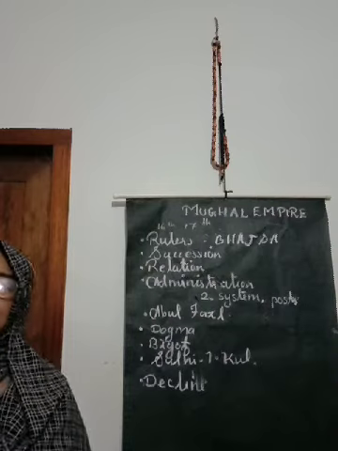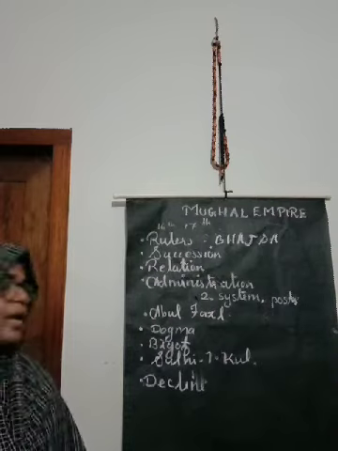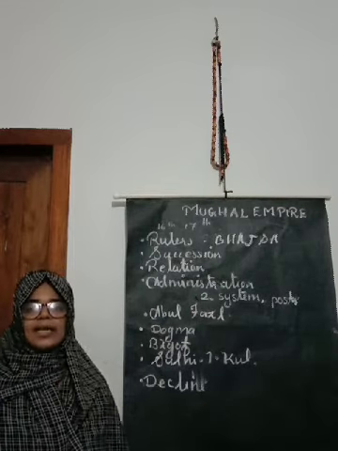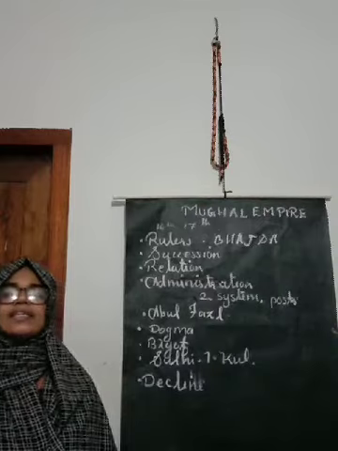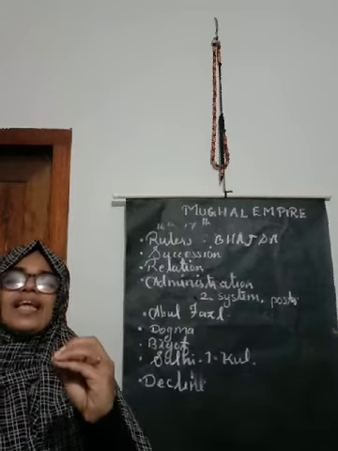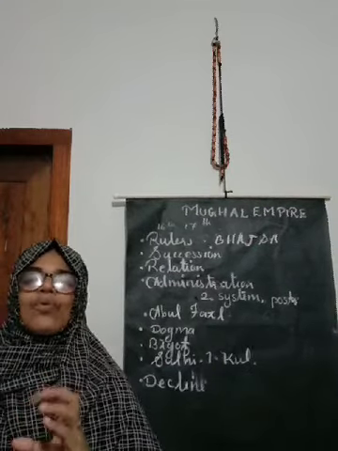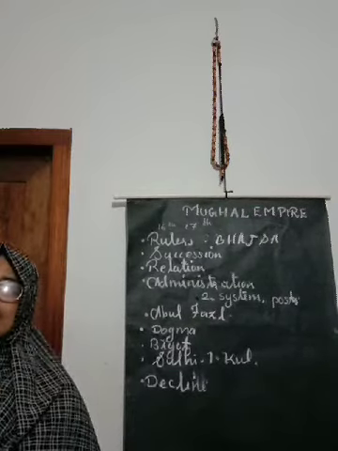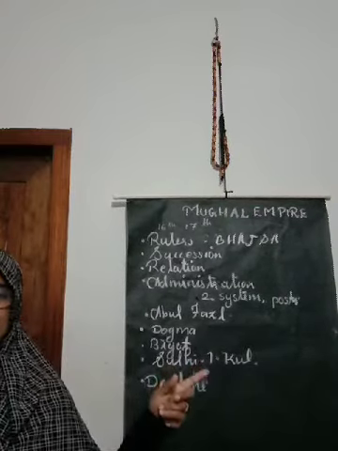This was the system of Zamindars. Okay, and another system was Jagirdari system. Jagir is the collected revenue or salary. So this salary system can be called Jagirdari system. These were the three systems.